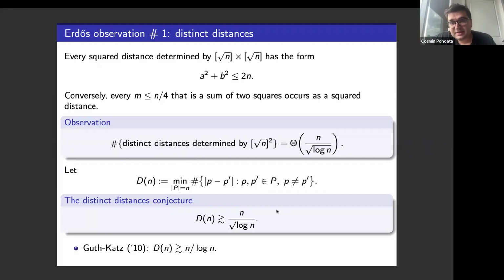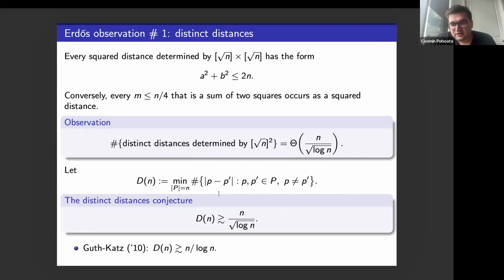So the first observation is that the first estimate, about how many integers up to x you can write as a sum of two squares, is related to the number of distinct distances that the root n by root n square grid determines. It's completely equivalent, almost, if you don't care about the constant, to the fact that if you look at the root n by root n grid, you look at the segments determined by pairs of points in this grid, calculate their lengths, and the number of distinct lengths you will see is on the order of a constant times n over square root of log of n.